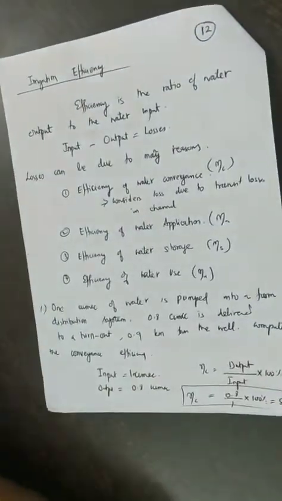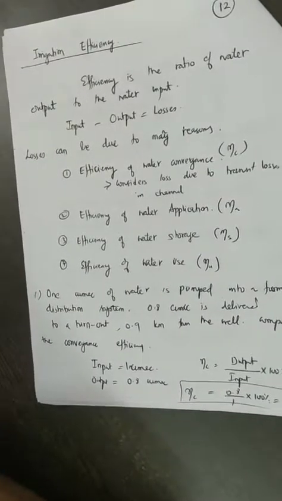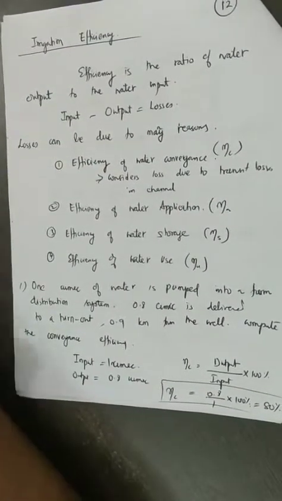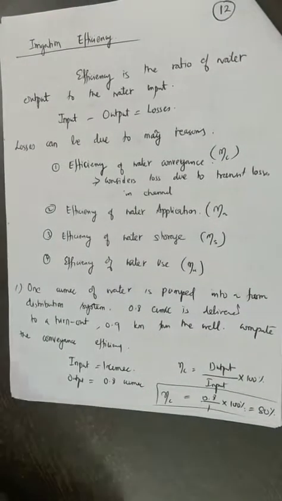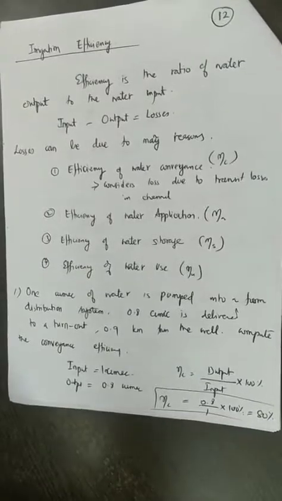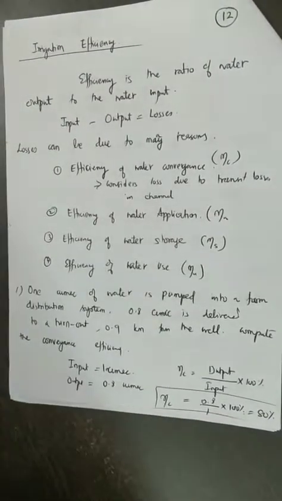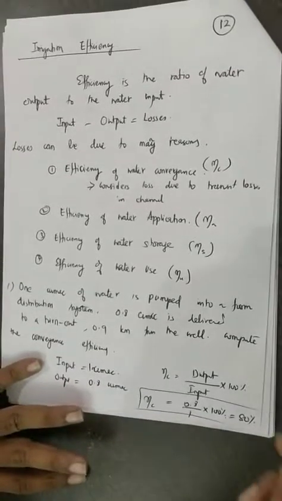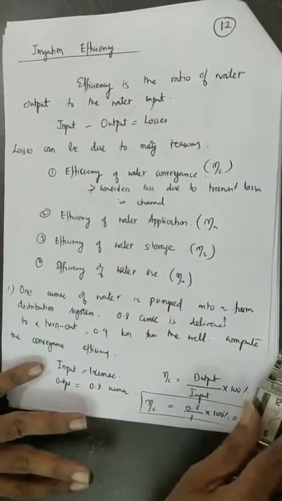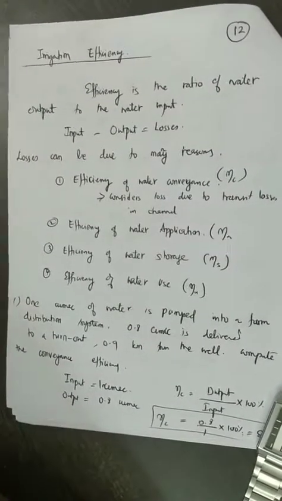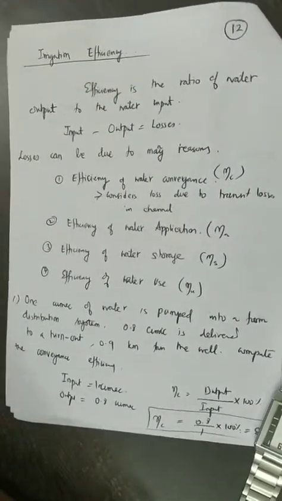So now coming to the concept of irrigation efficiency. As we all know, efficiency is a term that is related to many aspects. Whenever there is something coming into a system and going out of the system, we can define efficiency as output divided by input. We have studied efficiency of turbines, we have studied efficiency of pumps. Similarly, we can also define efficiency of irrigation systems as a whole.